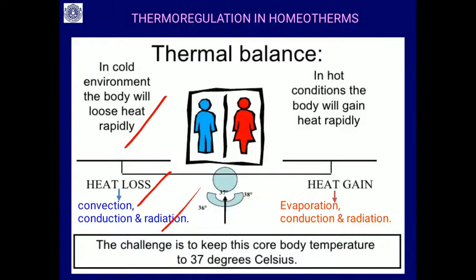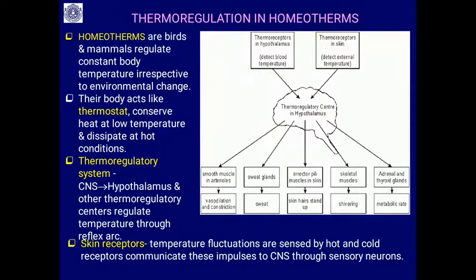How can this be achieved? Homeotherms, which are birds and mammals, regulate a constant body temperature irrespective of environmental changes. Their body acts like a thermostat, conserving heat at low temperature and dissipating or losing heat in hot conditions. The thermoregulatory mechanism is similar to any other system in the body. There is a central nervous system, and in it the hypothalamus is the center of thermoregulation.